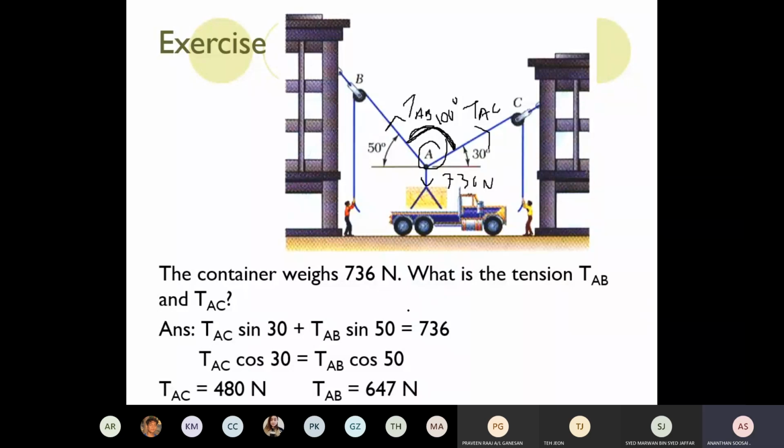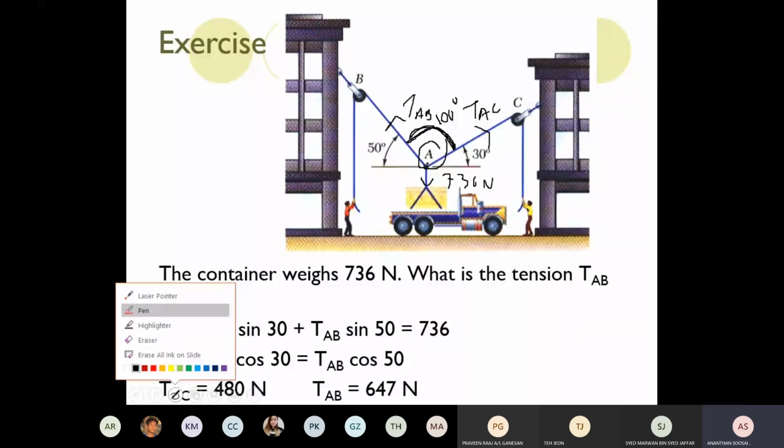Okay, find the TAB and TAC. It's up to you. You can draw a triangle. Or is there any other way to find the TAB and TAC without drawing a triangle? There is another way to find the two tensions here. Resolve all the forces to their components.